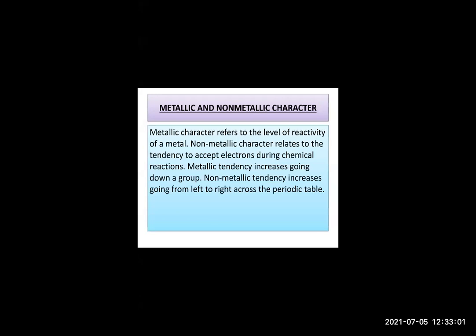You can see a zigzag line that separates metals and non-metals. So how do the elements appear? They are arranged in such a way that metals are towards the left side of the zigzag line and non-metals towards the right side of the zigzag line. Correct? And metalloids are where? Towards the border of this line. So how does such an arrangement take place? Let us study that.